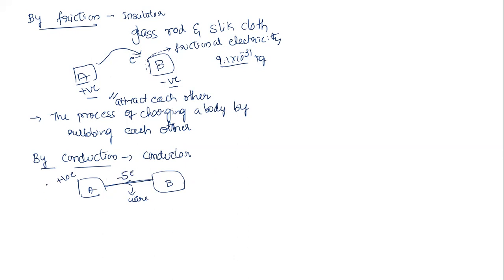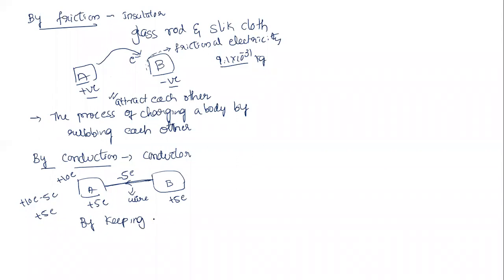Initially plus 10e, and now minus 5e, it becomes plus 5e. B loses 5 electrons, so it also becomes plus 5e. So this is by conduction. It is just by keeping the materials in contact that we can charge them.